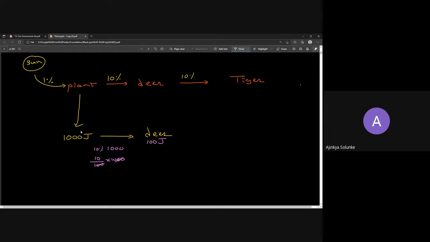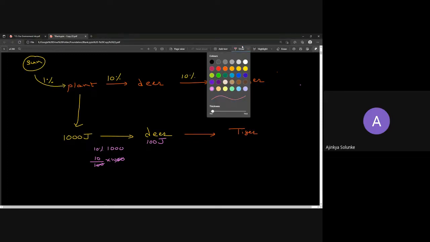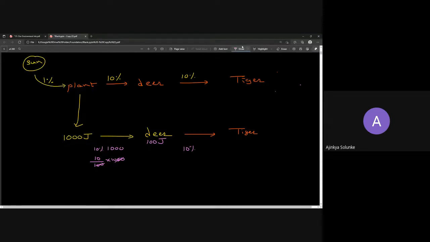Now the deer will be transferring how much to the tiger? 10% of 100. Are you understanding? The deer had 100, so we have to take 10% of 100. How much will that be? 10 by 100 into 100. So the deer is able to transfer only 10 joule. So the tiger was able to get only 10 joule of energy.